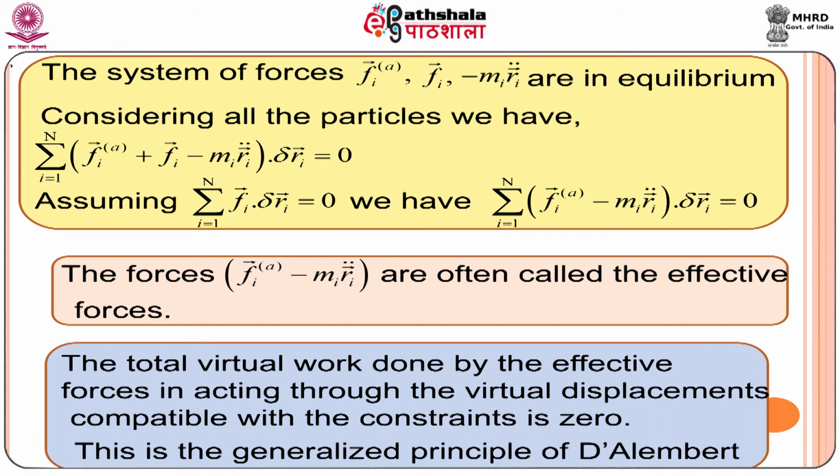This gives the effective force, and this is the virtual displacement. The dot product between force vector and displacement gives the total virtual work. So, the total virtual work of the system vanishes. We have already mentioned that these are the effective forces. Thus, the total virtual work done by the effective forces acting through the virtual displacements compatible with the constraints is 0. This is the generalized principle of D'Alembert.